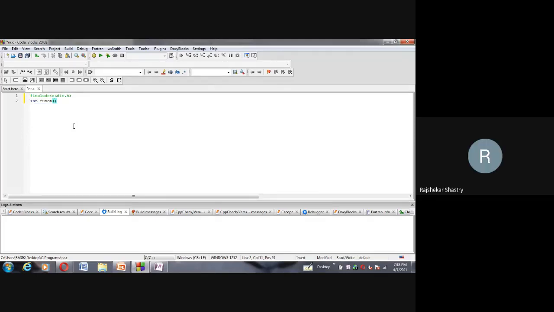FUNCT function holding n, and if n is greater than 100, not greater than or equal to, then return n minus 10. You can keep that return value in parentheses or without parentheses also. Now the next line which I am writing is not the else case, it is a regular statement. This statement executes only if this condition is true, and when this condition is true, it will not come to the third statement which I am going to write now.